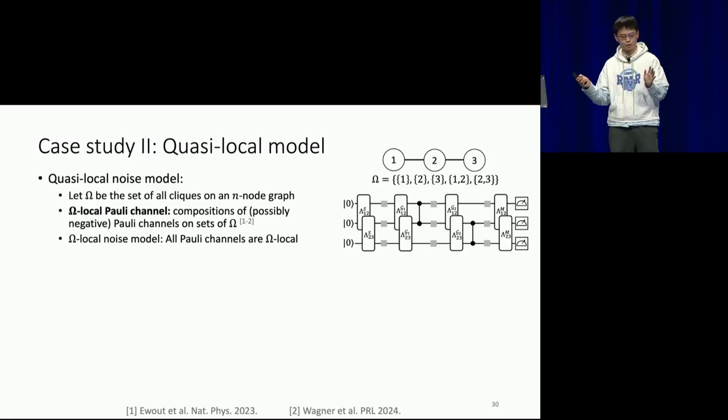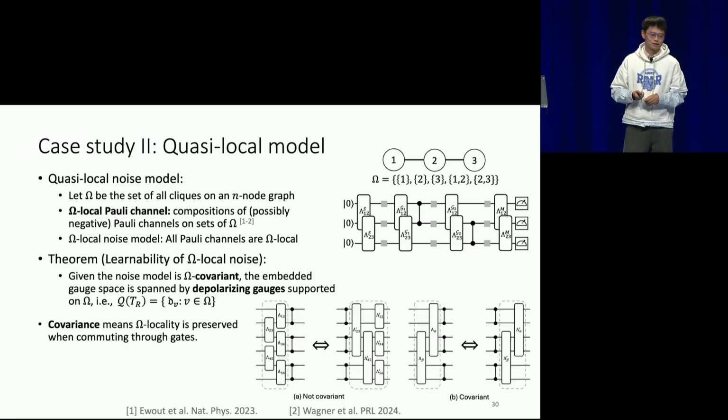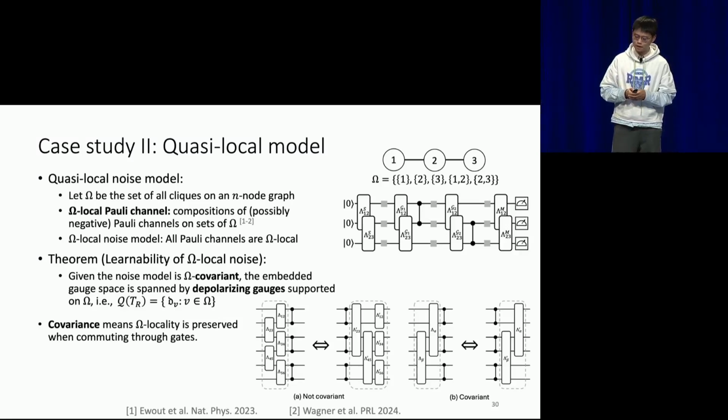And a Pauli noise model is omega-local if all the state preparation, measurement, and gate noise are also omega-local Pauli noise channels. We show that in this case, if your model satisfies some covariant condition, then the subsystem depolarizing gauge still characterizes all the allowed gauge degrees of freedom of your system.